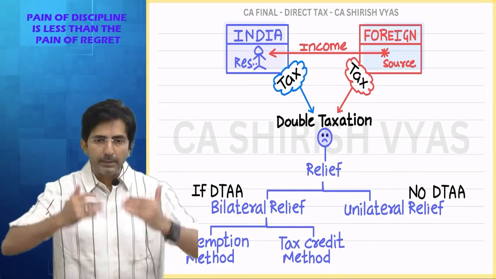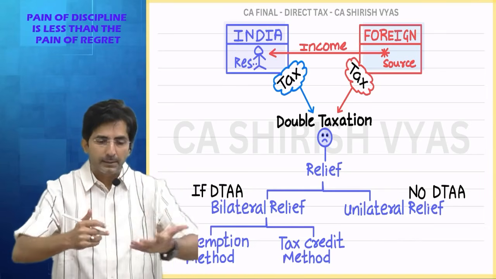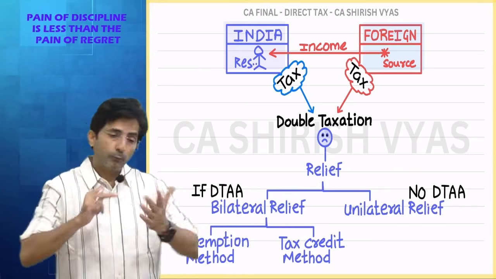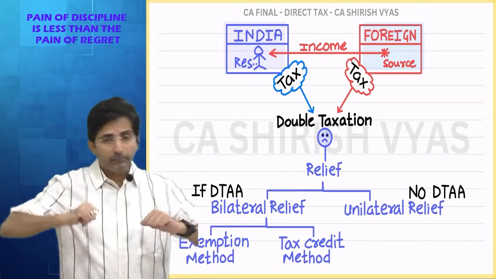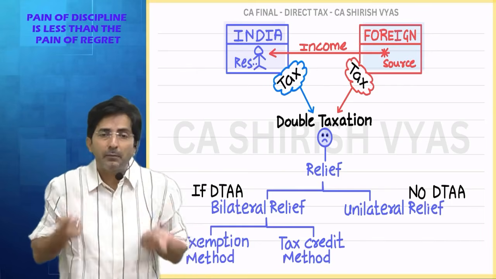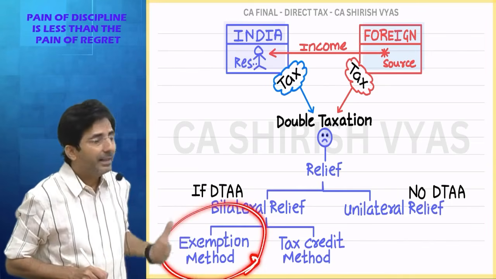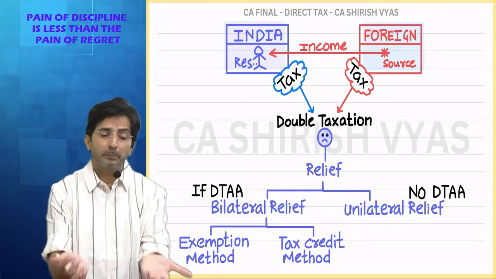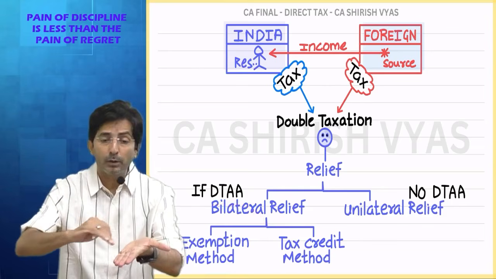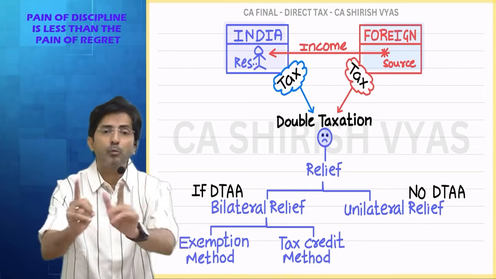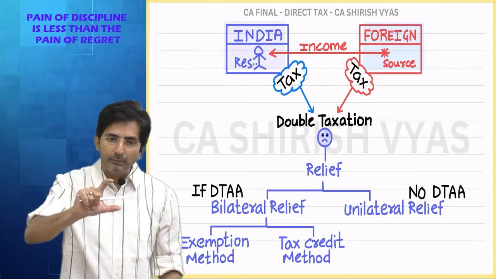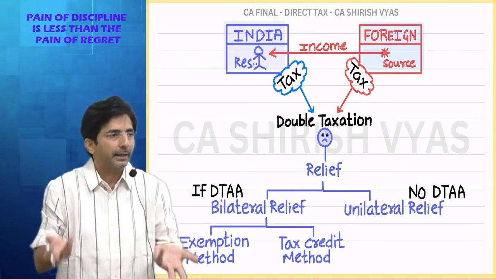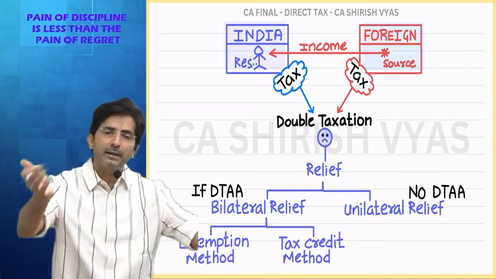See, in the agreement we make terms and conditions. So when the Indian government and the Singapore government sit face to face, they discuss that for interest income you tax, for PGBP income we will tax, for royalty income you tax, for capital gain we will tax. Means one will tax, the other will exempt. This is called the exemption method. See, in the exemption method there is no double tax, because in the agreement only we have entered into the terms on who will tax which income. Exactly which country will tax and which will exempt, there is no rule for that. It depends upon the provisions of the agreement, and the agreement is different for different countries.